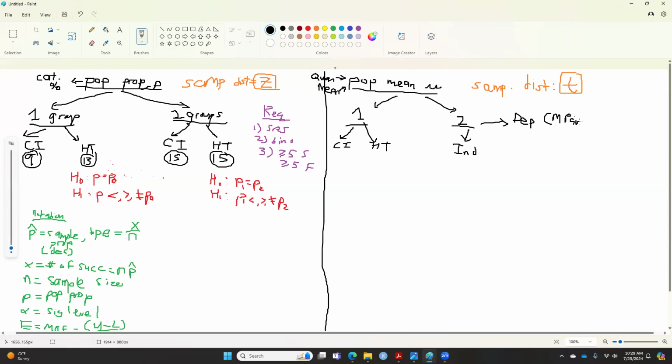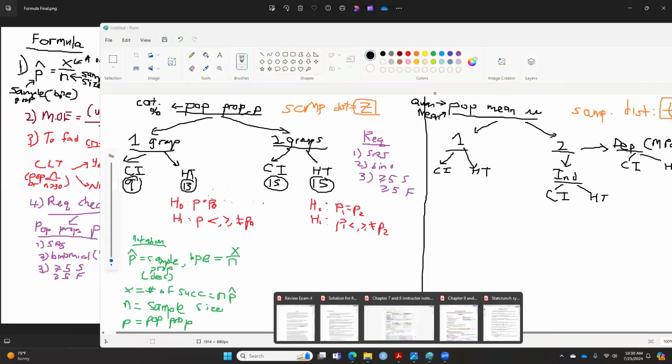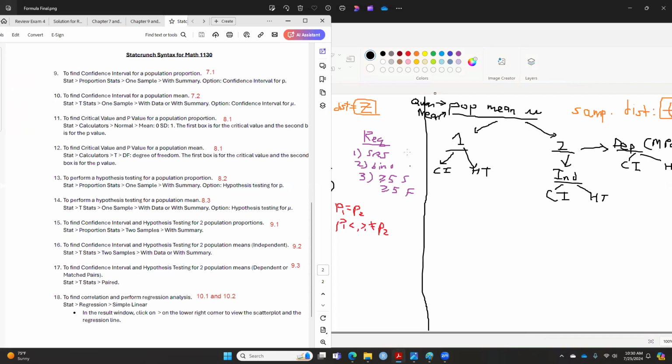Okay. So this is special because now you break this into 2 more. Is it independent? Are we doing confidence interval or hypothesis testing or both? Sometimes the question asks you to do both. And for the dependent one, it's also the same thing. Are they asking you to do confidence interval, or hypothesis testing, or both? Okay. Now, if you have StatCrunch, there you go.